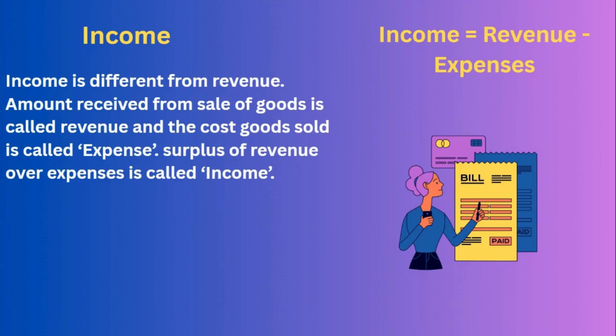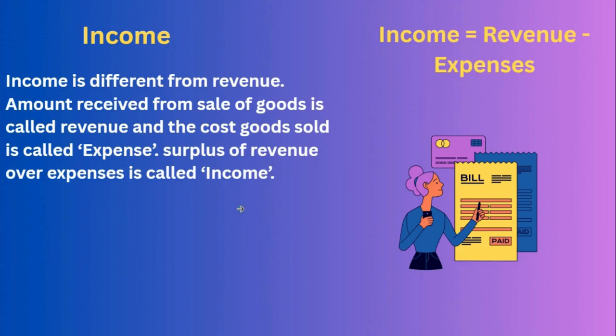And income is different from revenue. Amount received from the sale of goods is called revenue. So you are selling your electrical items day to day, you are getting some money, that is called revenue. So your expenses is 2 lakh rupees, you purchased some electrical items with 2 lakh rupees, and you are selling on a daily basis and earning some revenue. So day to day you are getting some amount, that is called revenue. So revenue minus expenses equals income.